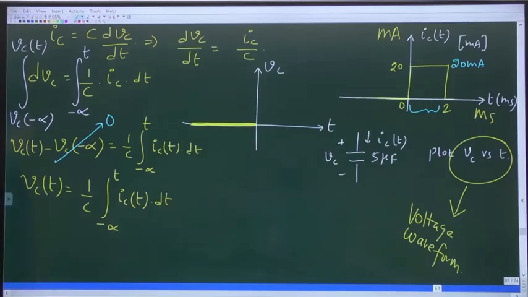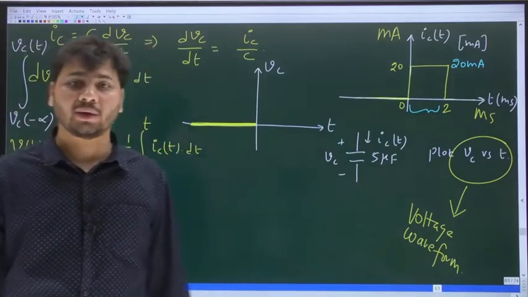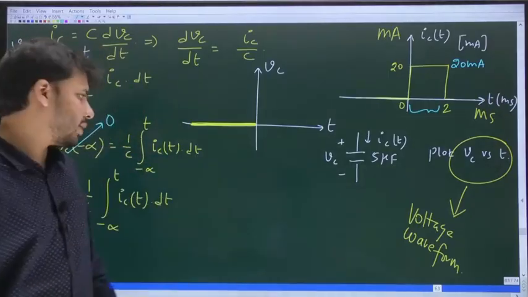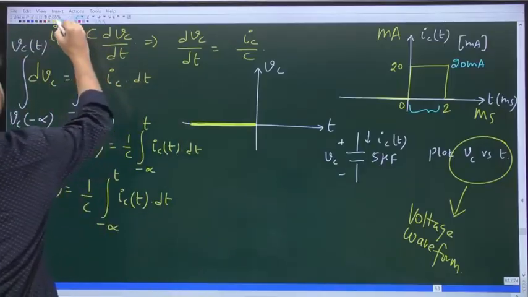Linearly. Very good. Why? Because the rate of change is constant. Why is the rate of change constant? Because the current is constant. Okay, look at this.